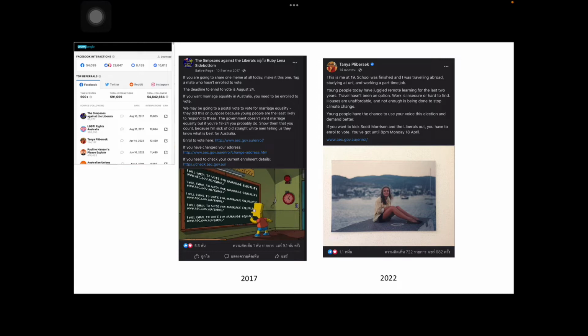This could be a good reason and motivation for young voters to use their voice at the election and demand better, as she claimed. In addition, aside from news and daily life, lots of people didn't like the previous Prime Minister Scott Morrison, and this post from Tanya accentuated the reality that lots of Australian citizens really wanted to change the Prime Minister at the moment, on 14 April.